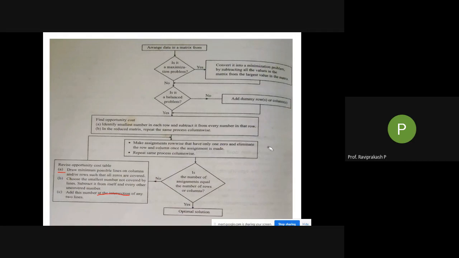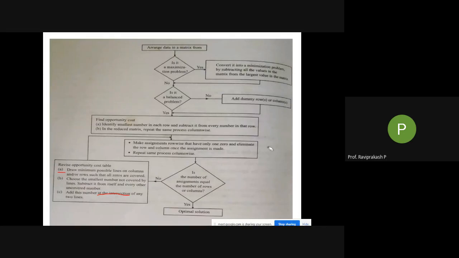If there is only 1 zero, mark a square around it, cross off the column. Okay, go to the next row. Again, similar thing, 1 zero, mark it, then cross off the column, or if there are more than 1 zero, skip that particular row and go to the next row. Okay, then check again, similarly do for all. Then check whether all the zeros are cancelled or not.